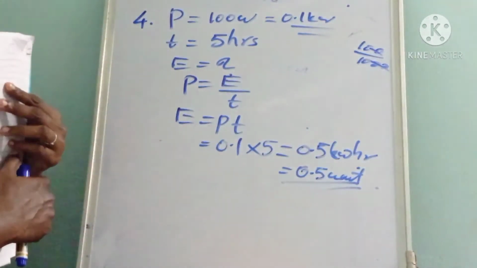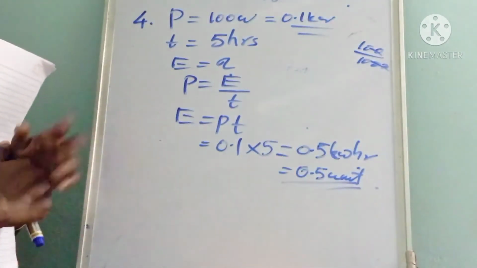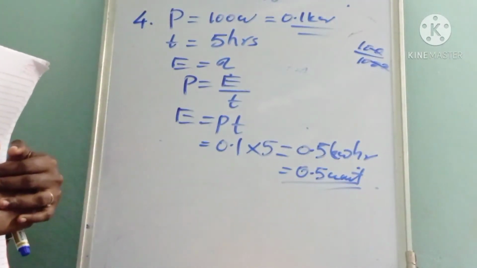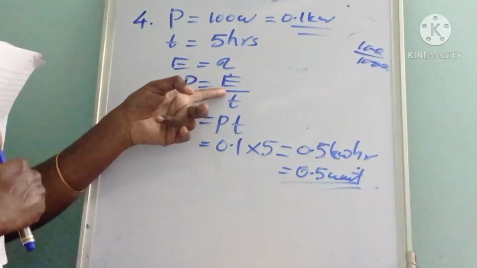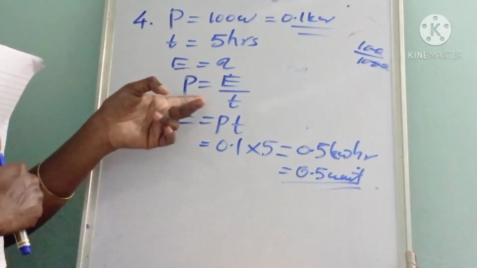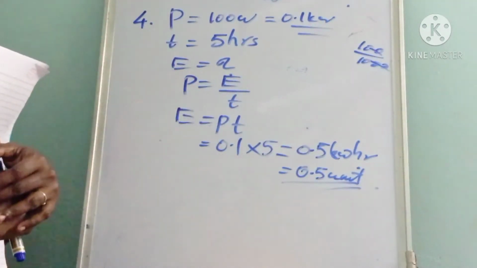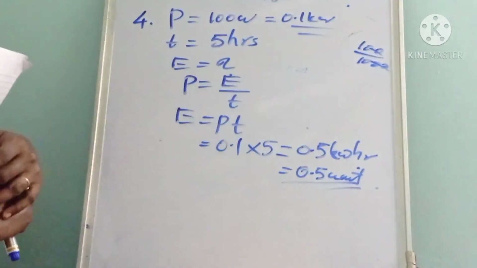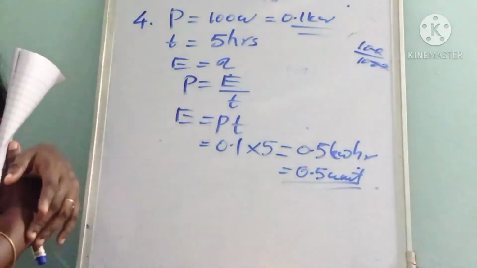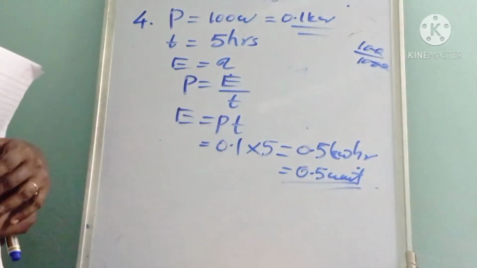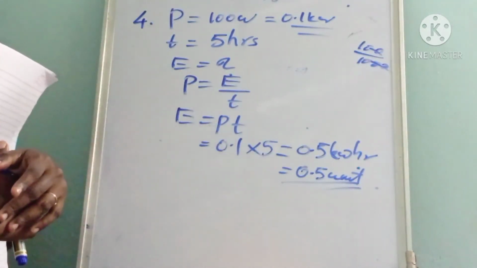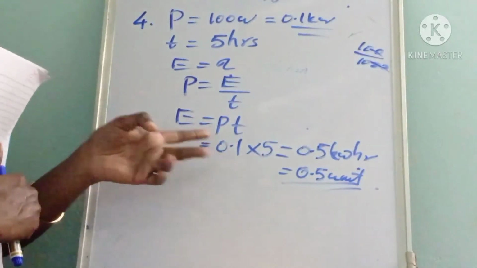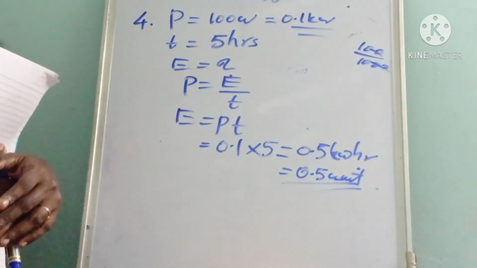The equation for power in terms of energy is P equal to E divided by T. From that E equals PT. Then instead of P we write 0.1 into time 5 hours. By multiplying this we get 0.5 kilowatt hour, which is equal to 0.5 unit. That is the electric energy consumed by the bulb.